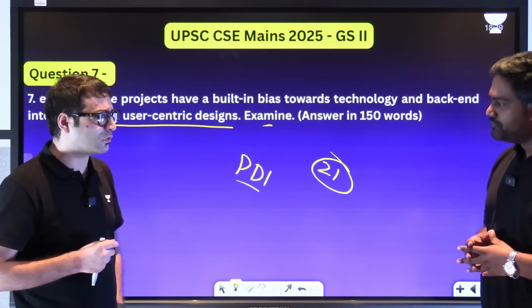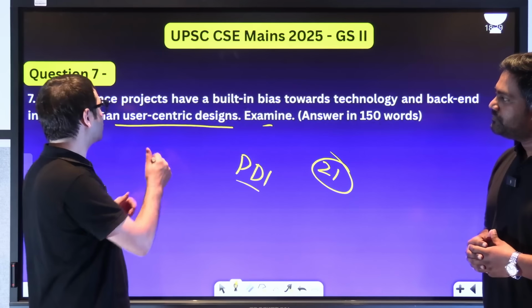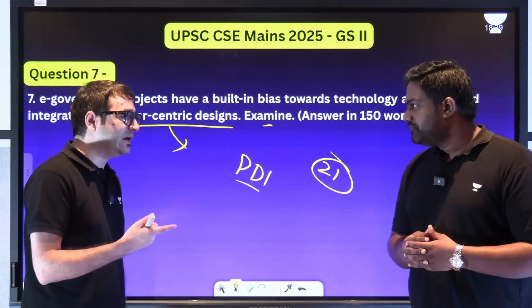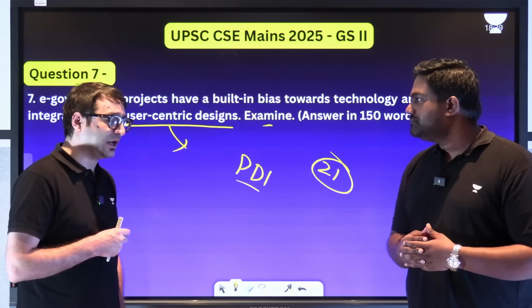So our e-governance models, they're mostly focused on, let's say, back-end integration, interoperability, so public digital infrastructure whenever we focus on. But it is not focused on user-centric designs. Making it more friendly to the user to communicate.